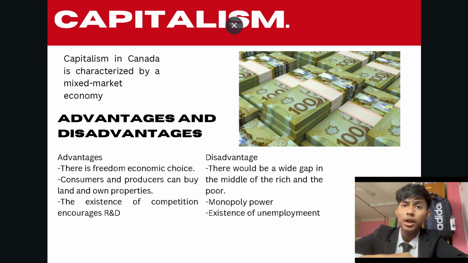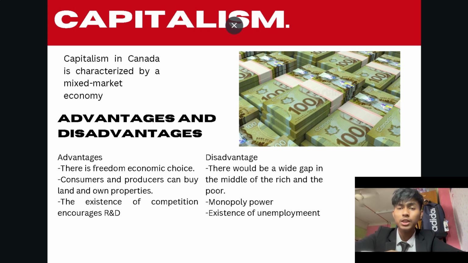Capitalism also has advantages and disadvantages. So I will talk about the advantages first. There is freedom of economic choice. Consumers can choose what to buy, and producers can freely choose what to produce and which method to use to produce goods. Consumers and producers can buy land and property. The existence of competition encourages R&D. Therefore, this makes the economy move toward efficient use of resources and economies of scale. Economic growth can also be achieved.